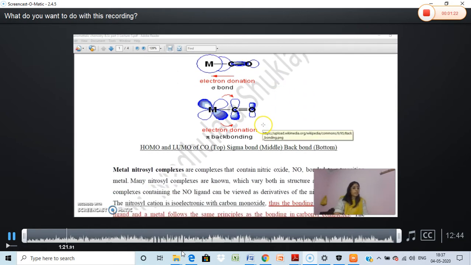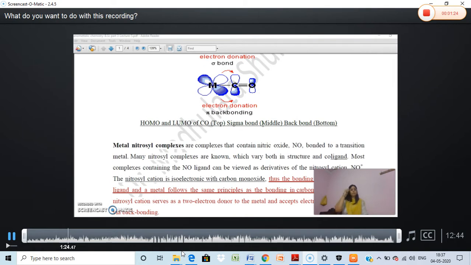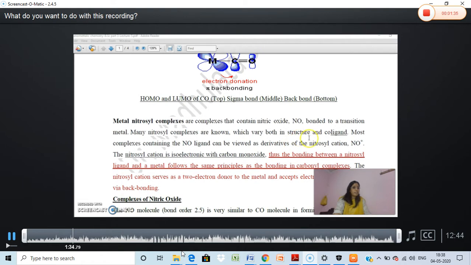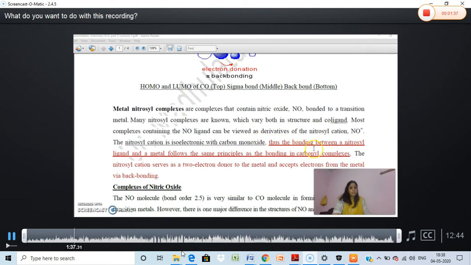Now we are moving to the nitrosyl compounds. In metal nitrosyl, NO is the nitric oxide bonded with the transition metal complexes, and NO acts as a ligand. The bonding between the nitrosyl ligand and the metal follows the same principle as the bonding in carbonyl complexes, which we have discussed. There is a pi back bonding from the metal to the carbonyl group. Similarly, in NO also there is a back bond transfer from the metal.